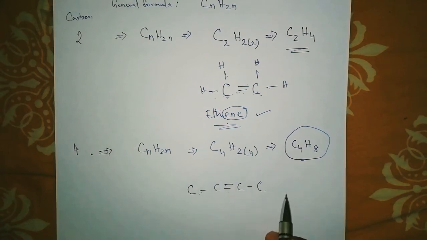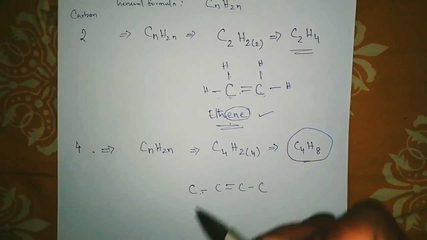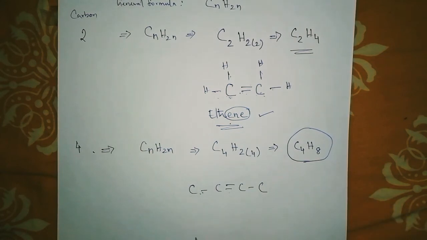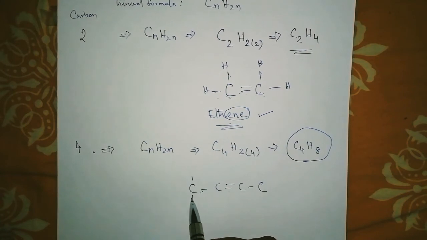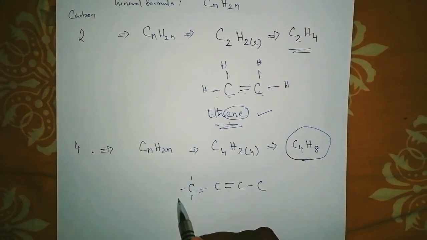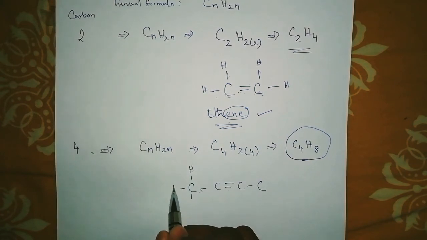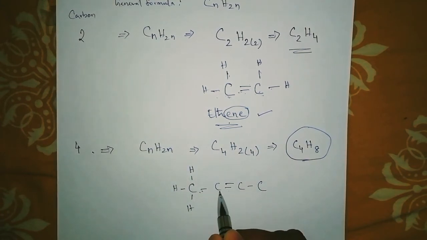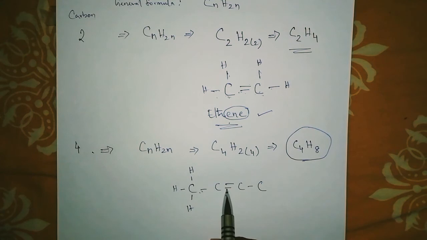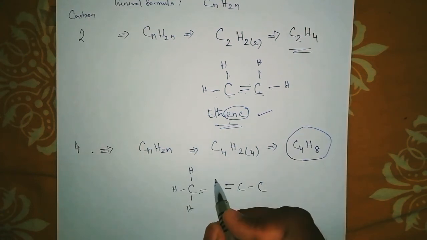So once you made a double bond at any one of the places between carbon and carbon, now you go for making hydrogens. This carbon already has 1, so you need to attach 3 here. It needs to satisfy 4 valencies. Okay. And this carbon already has 1, 2, 3. So how many hydrogen to attach? Only one. Very good.